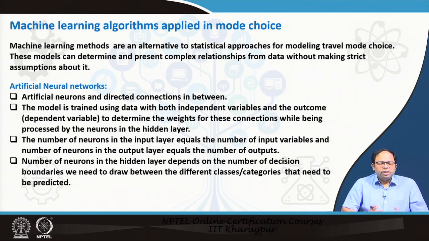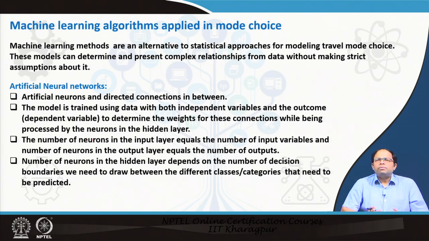AI or machine learning algorithms, we use the term machine learning algorithms, and there are examples of many researchers using machine learning algorithms for mode choice. These methods are an alternative to the existing statistical approaches, particularly multinomial logit choice, for modeling travel mode choice. These models can determine and present complex relationships from data without making strict assumptions about it.